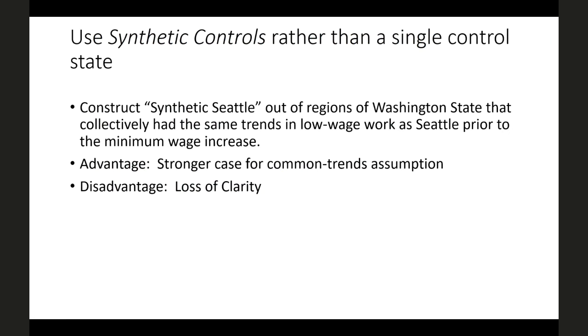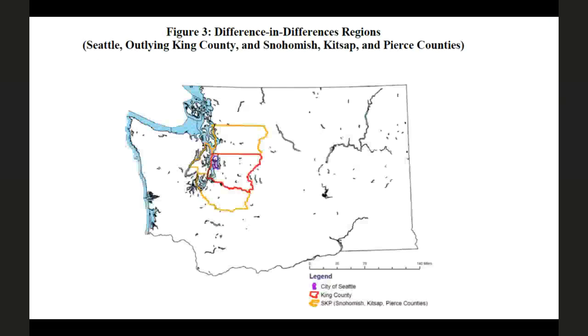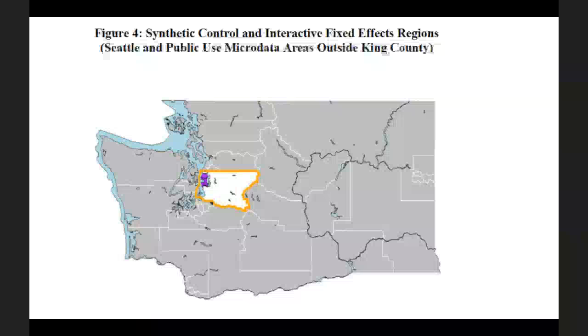On the other hand, it makes it a little bit harder to critique, right? If we're comparing New Jersey to Pennsylvania, then we have to ask, well, what else happened in New Jersey in 1992? What else happened in Pennsylvania in 1992, right? Do we really believe that New Jersey looks like Pennsylvania? When we're comparing Seattle to this amorphous gray mass, each chunk of which is given a different weight, it can be a little harder to know what stories would potentially cause bias, right? We would have to think very hard about what was happening in every single one of these regions and how that's going to play into our regression. So in some ways, it can be harder to analyze a synthetic control method.